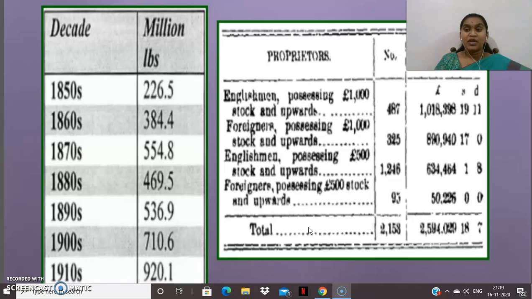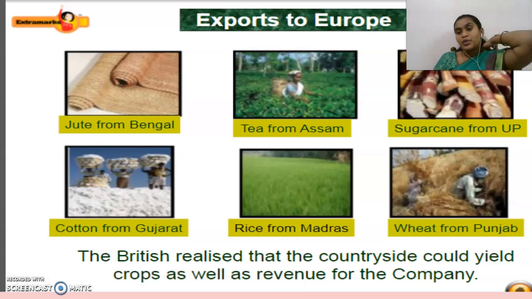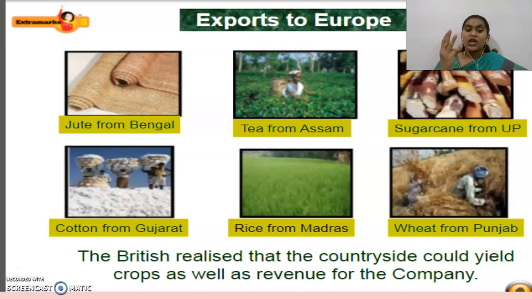So how difficult it was for our Indian farmers, just imagine, children. Okay, see what the exports to Europe were. So what were the things they were exporting to Europe? Let's see. Jute from Bengal. As I told you, there was a huge demand for cotton, silk, jute, all those things. So jute from Bengal, tea from Assam, sugarcane from Uttar Pradesh, and cotton from Gujarat, rice from Madras, wheat from Punjab.